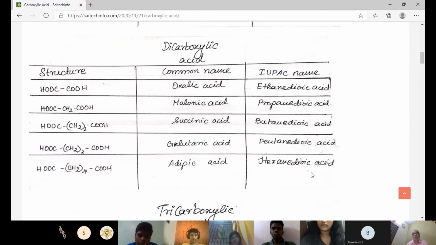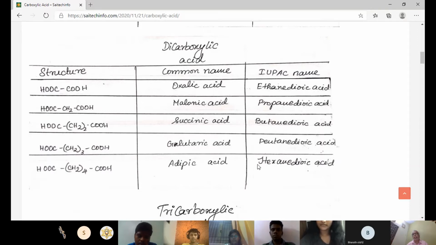I would like to add one more important thing. When you give the nomenclature as 1,6-hexanedioic acid, you can also call it hexane-1,6-dioic acid. So you can include the number in between the nomenclature also.